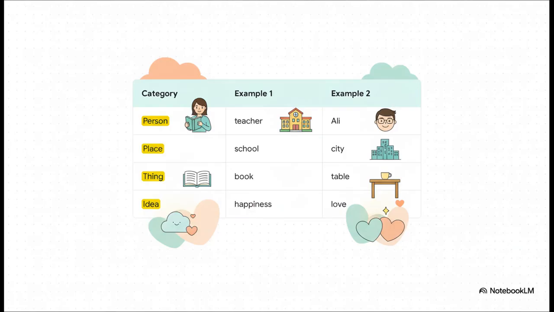Let's look at just a few more examples here. For a person, we have the word teacher, or a specific name, like Allie. For place, we could say school, or a city. For a thing, there's book, or table. And for an idea, we've got something like happiness or love. See? They're all just names for things.